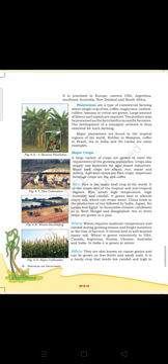Plantations are a type of commercial farming where a single crop of tea, coffee, sugarcane, cashew, rubber, banana, or cotton is grown. Large amounts of labor and capital are required. The produce may be processed on the farm itself or in nearby factories. The development of a transport network is thus essential for such farming. Major plantations are found in the tropical regions of the world. Rubber in Malaysia, coffee in Brazil, tea in India, and Sri Lanka are some examples.